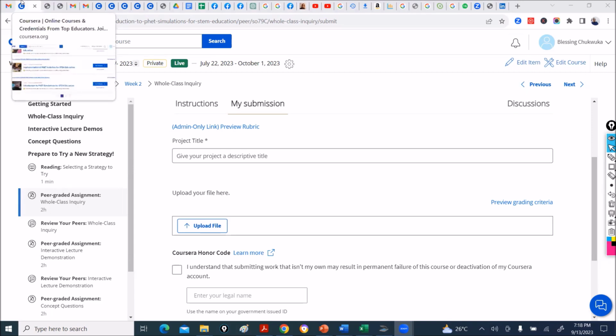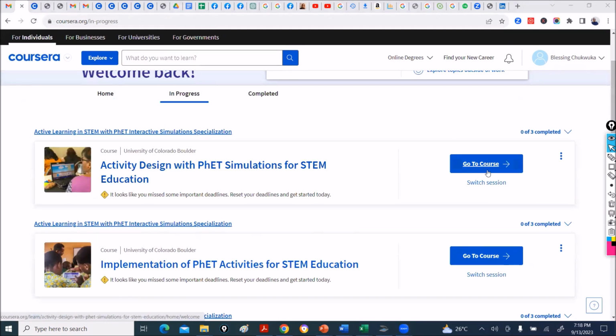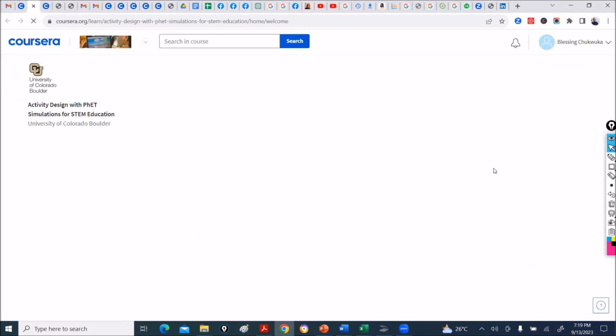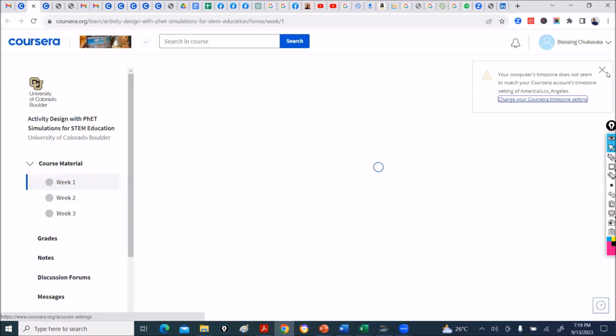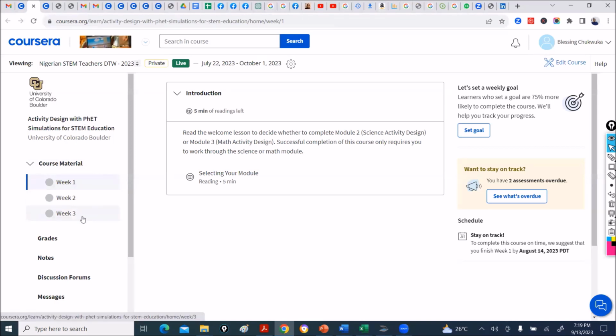So let me now go through activity design. Here in activity design, you click from your dashboard and go to the course, after making sure you have joined from your email. You can always discard this computer time zone box. Just close it, it doesn't affect you. For activity design, we have 3 weeks in the course, which is like 3 modules. Coursera, I'm sure this is confusing people, but in Coursera you can't really do modules. It's week 1, week 2, and all that. So this is like 3 modules.